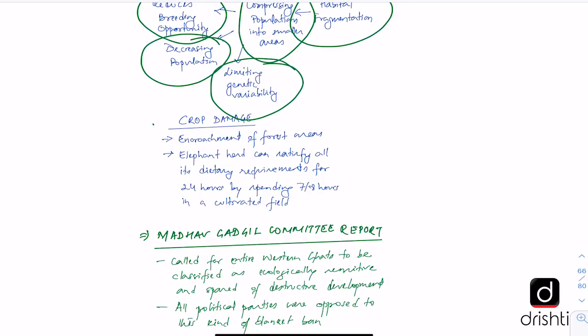No doubt there is also this risk of crop damages due to the activities of elephants. But then that is on account of encroachment of the forested areas. And another reason is an elephant herd can satisfy all its dietary requirements for 24 hours by spending just 7 to 8 hours in a cultivated field. So once elephants get used to raiding these cultivated fields, they also get addicted to it. And this also leads to more and more animal-human conflict, which leads invariably to the death of wild animals.